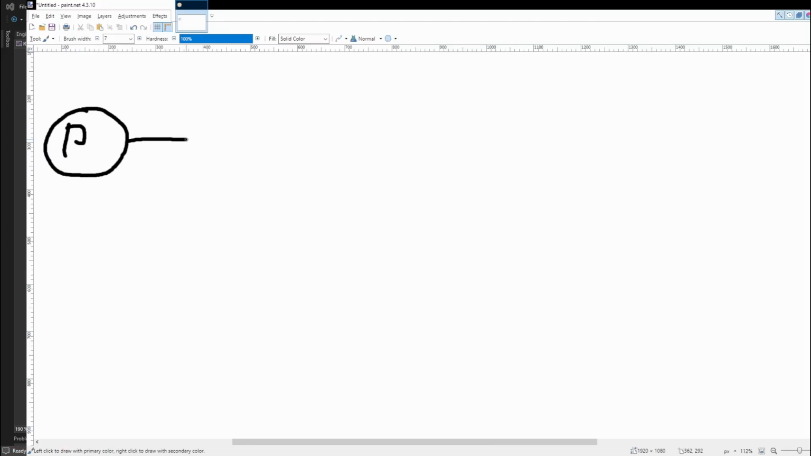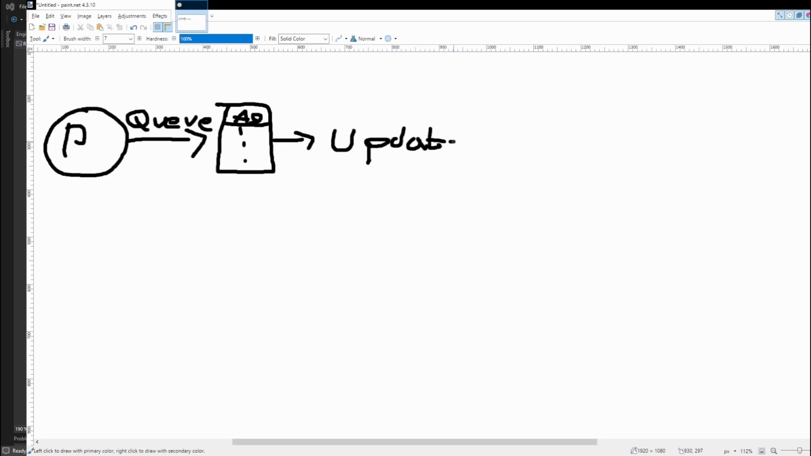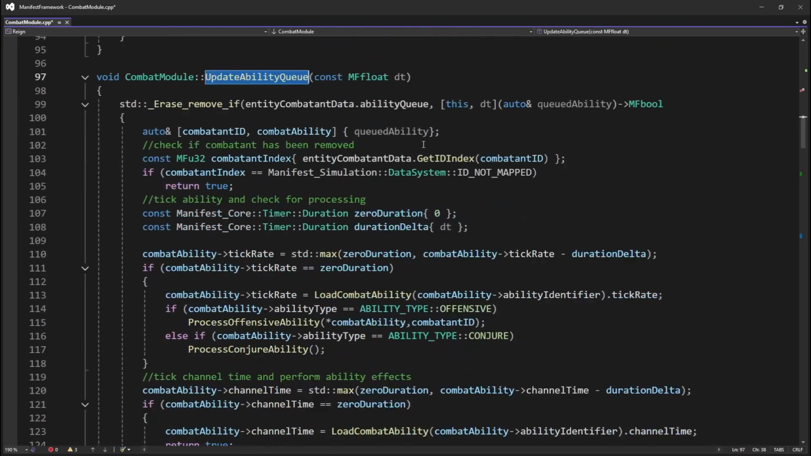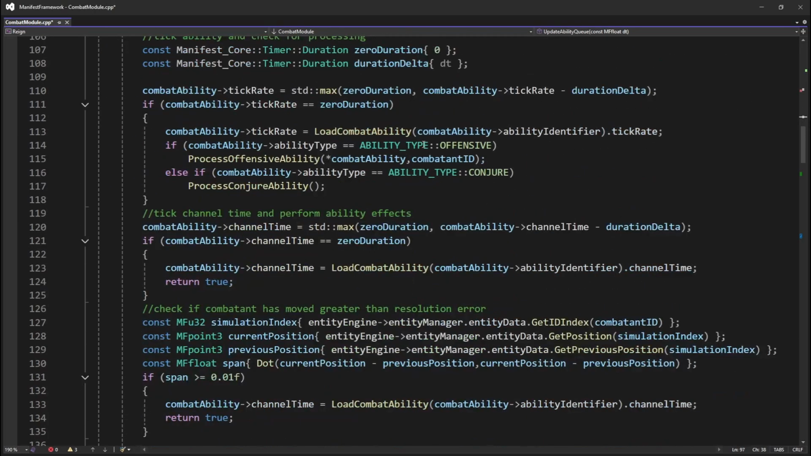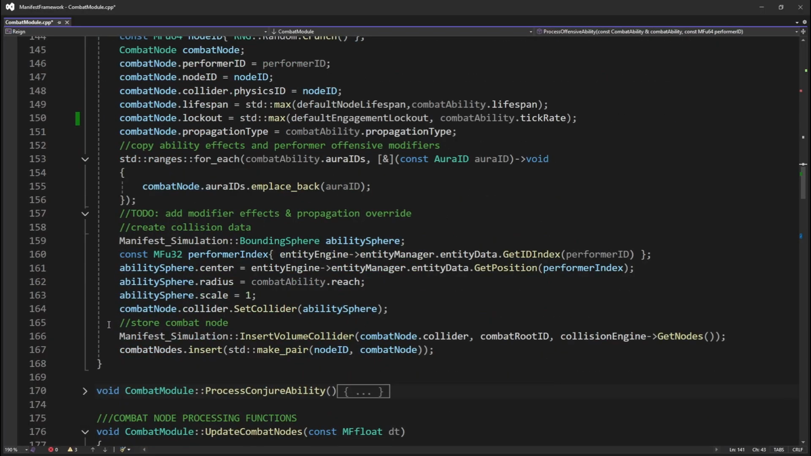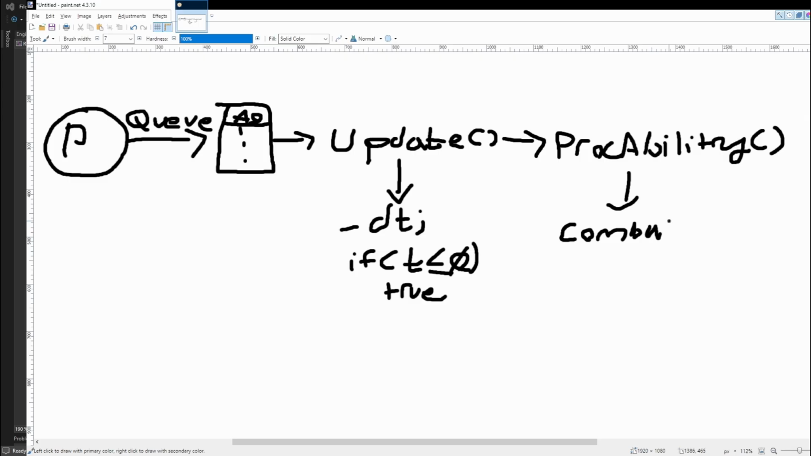First, the player queues the self-immolate ability into the combat queue. During the combat update loop, the combat module ticks down the channel time for all queued abilities. In our case, this is an instant ability, so it's ready to go. Processing the ability consists of turning the ability data into a combat node that represents the location in 3D space that the ability is occupying, and it is then placed into a BVH of combat nodes.